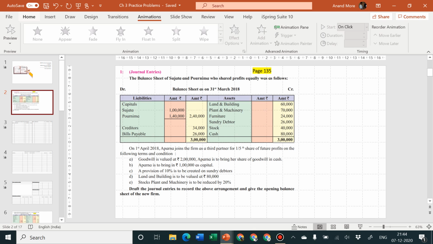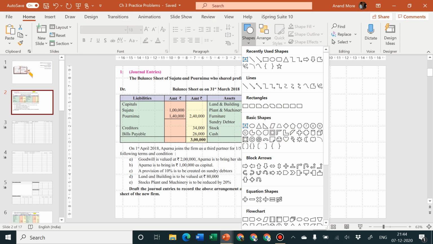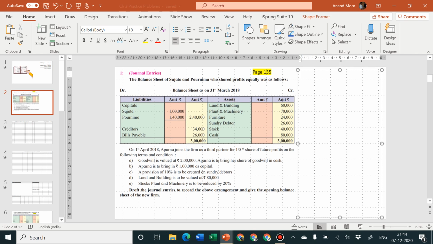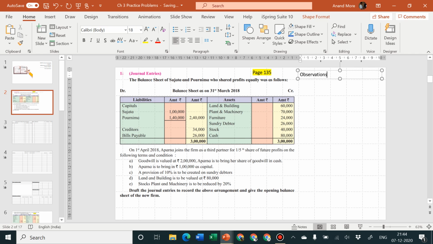What are the observations we are making here? Let me write down here. What are the observations? The first one, that old partners are sharing profits, old partners' PSR. I'll write old partners PSR is equal to 1:1. So how did you get 1:1? Because they have told that the balance sheet of Sujata and Purnima, who shared profits equally, was as follows. So old partners PSR is 1:1.